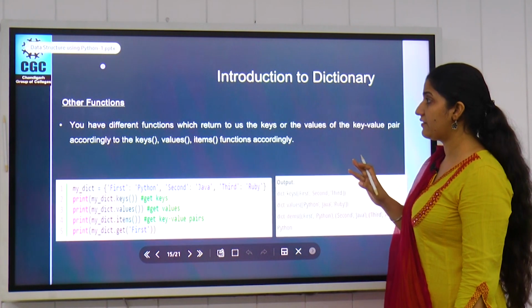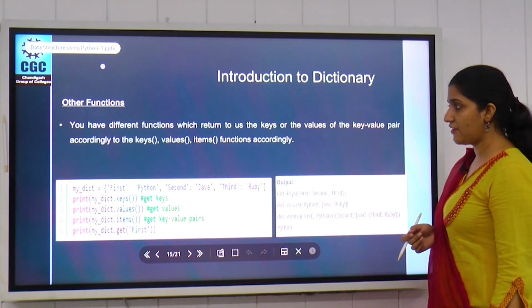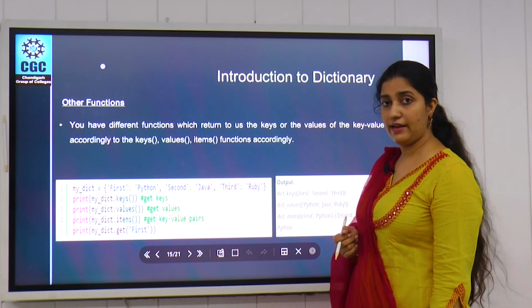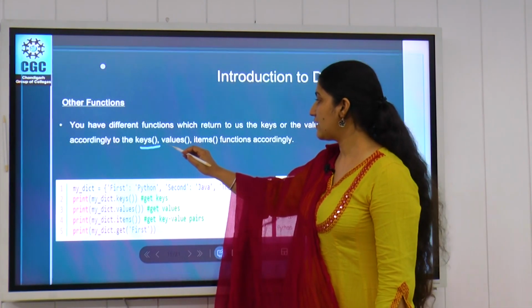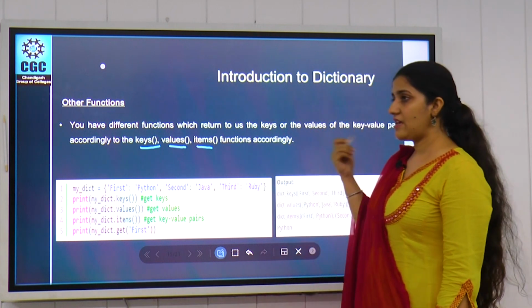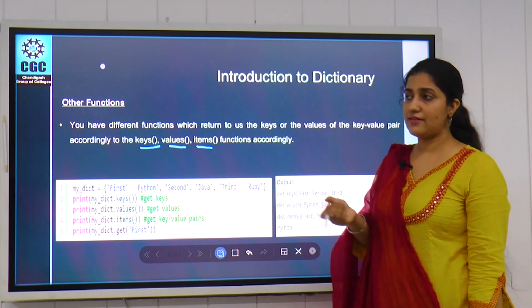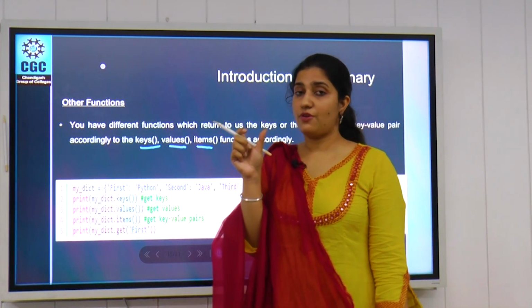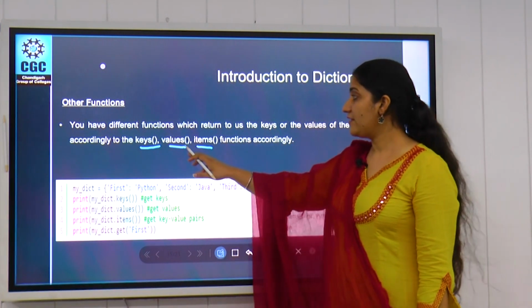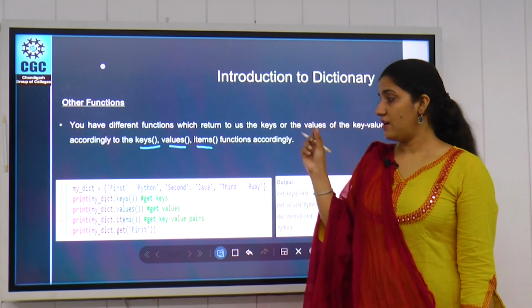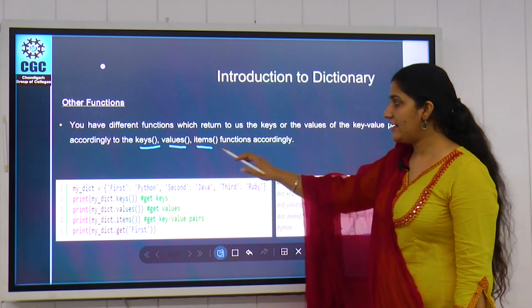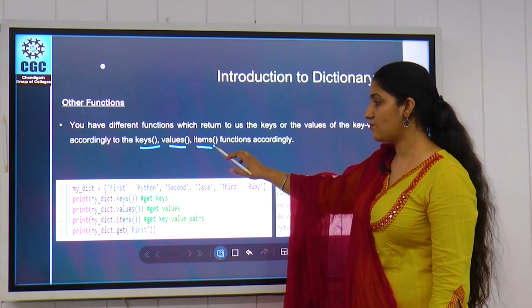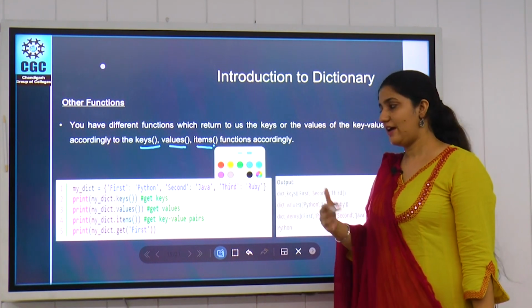So next we have some other functions in dictionary as well. We have keys, values and items. Keys is simply to access only the key values from a dictionary, whereas values will be used to access all the values of our dictionary, and items is used to access both key and value.